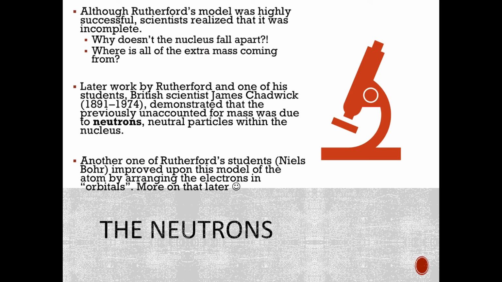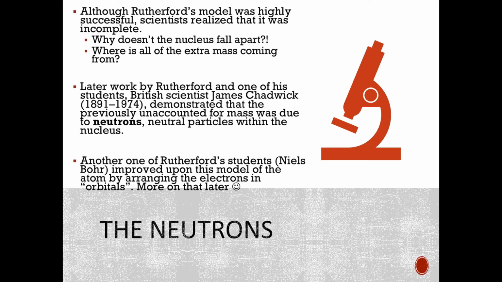We had electrons, which we know have a really, really small mass, and we have protons, which have some mass, but there's extra. What is the extra mass coming from? It can't be more protons or more electrons because there has to be an equal number of electrons to balance out the protons, because we know that the atom is neutral. So it's like, okay, well, what's happening there? There must be something else in there.